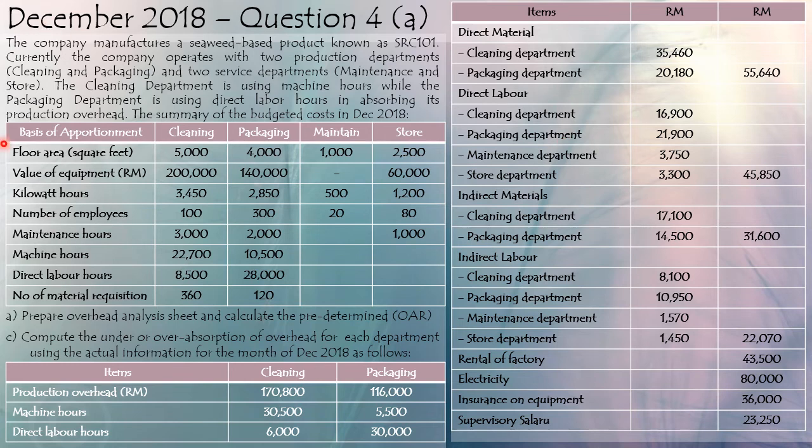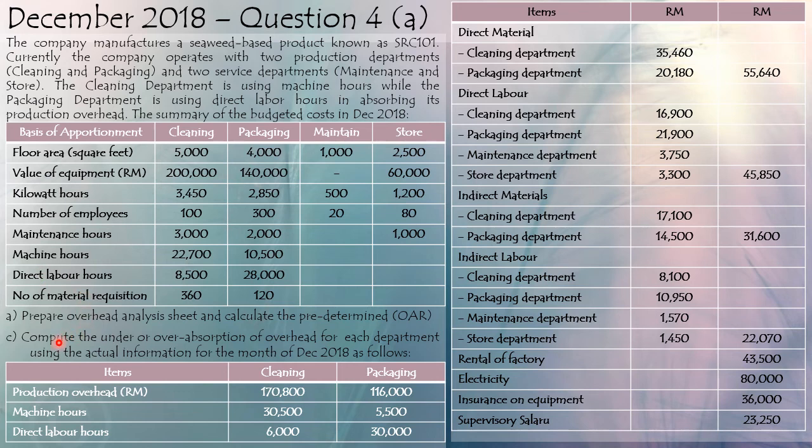The question also gives you the basis of apportionment, which you will have to choose later when you want to allocate or apportion. They also have given you the machine hours and the direct labor hours for you to calculate your overhead rate later on.